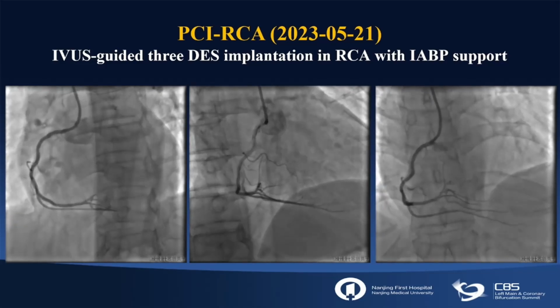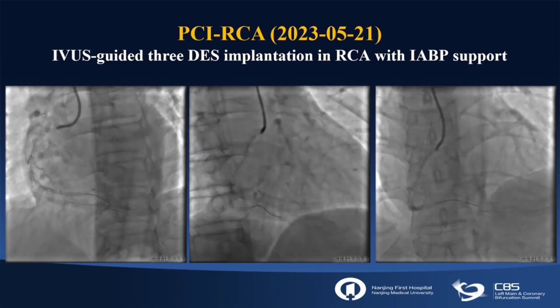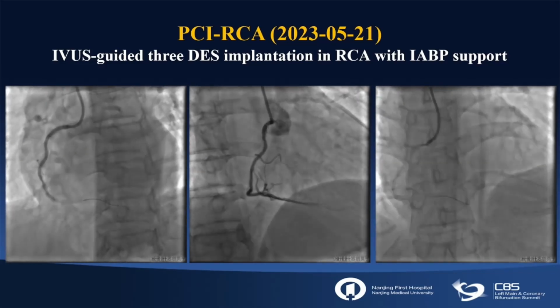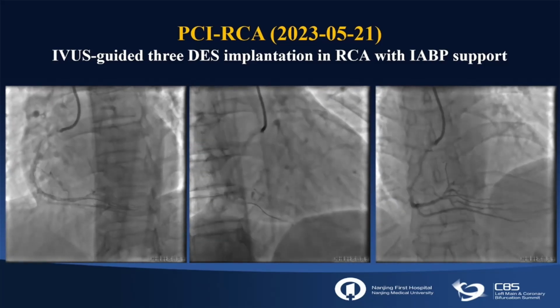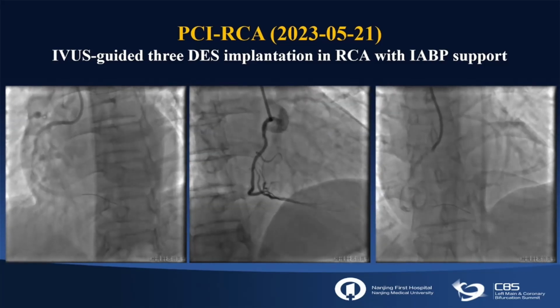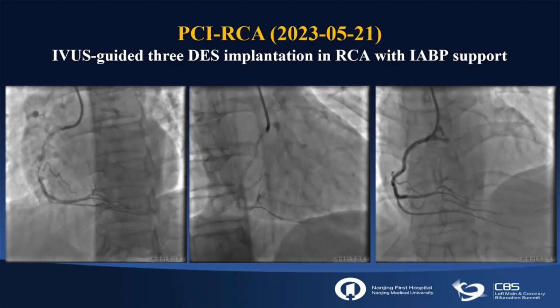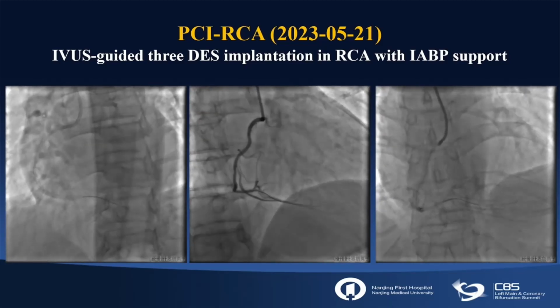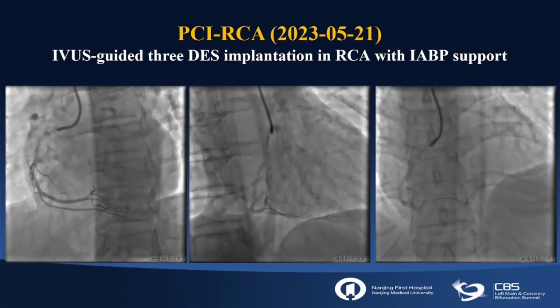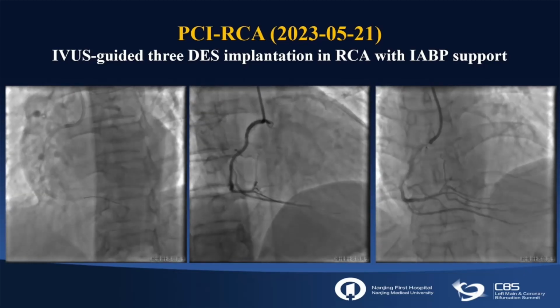After discussion with cardiac surgeons, this patient refused CABG, so we performed PCI for this patient. After cutting balloon and a non-compliant balloon complete predilation, 3 drug-eluting stents were deployed in right coronary artery with IVUS guidance and IABP support. This is the final angio result. It's good. Next.